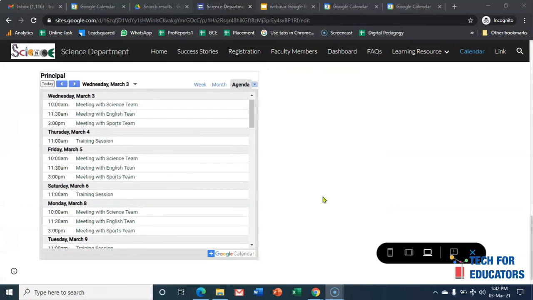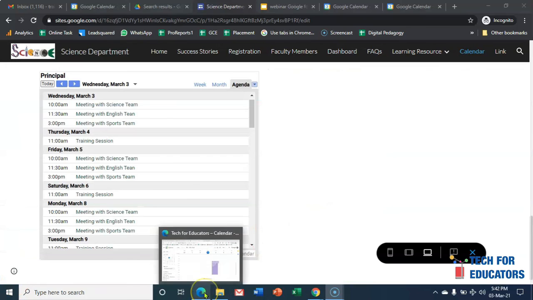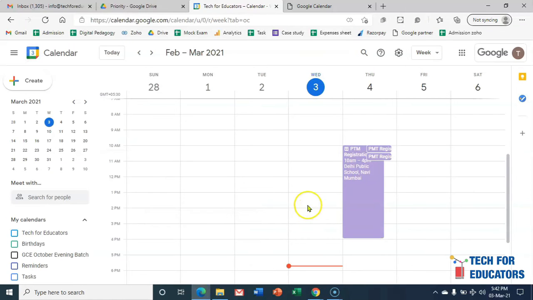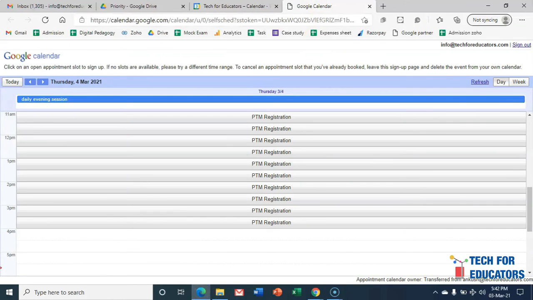Another very important functionality of the calendar is appointment slots. So let me take you to a live demonstration of appointment slots. For example, if you are organizing a parent-teacher meeting, where you are giving flexibility to the parents about when they can come and meet you, this is the way they can book the slots.